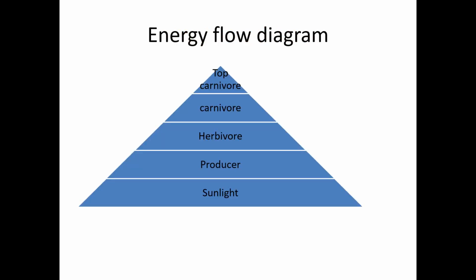Now we'll see the energy flow diagram. How does energy flow take place? Sunlight is the ultimate source of energy. Producers capture sunlight, and producers will be more in number. From the producer, energy will be passed to the herbivore, and from the herbivore, energy will be passed to the carnivore and to the top carnivore. This is how the energy flow diagram looks.